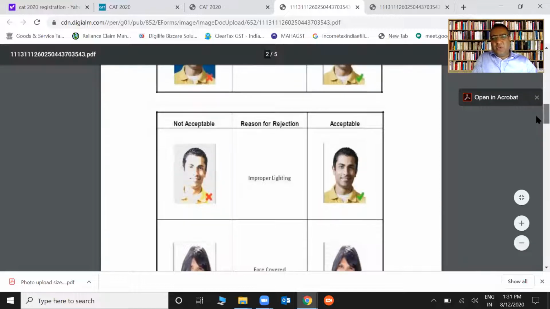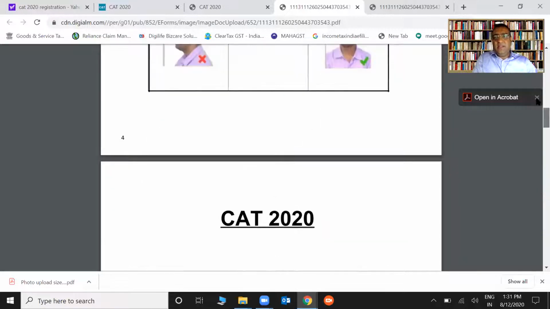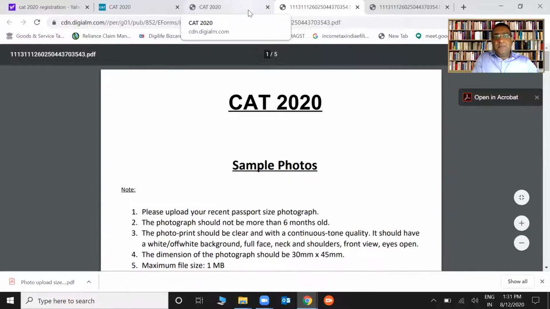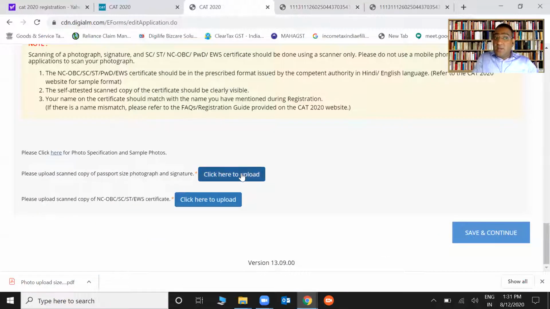So this is something you can do on your own, right? Not a big deal. So I'll come back here. This is important. Now again, nobody's talking about this. I told you in the beginning, there are certain certificates given on the right side of the main website for all those people who are OBC, SC, ST, EWS category. They have to upload the scan copy here. So make sure you have these two things ready beforehand. That's the only thing I really wanted to tell you.